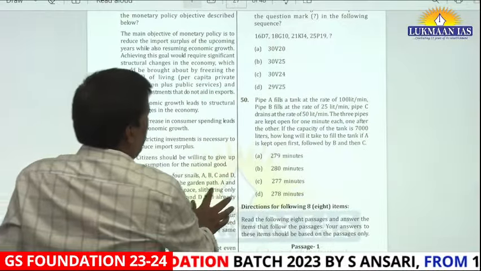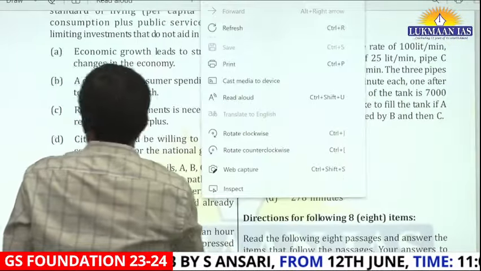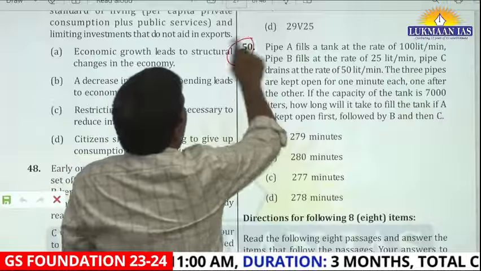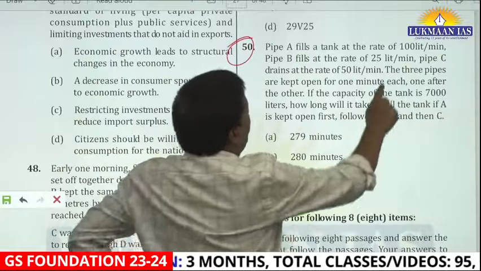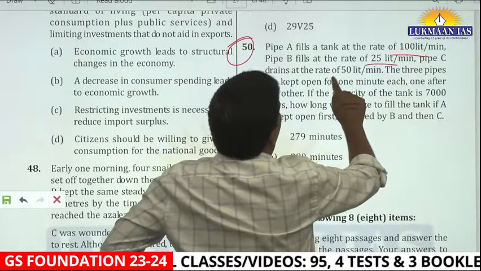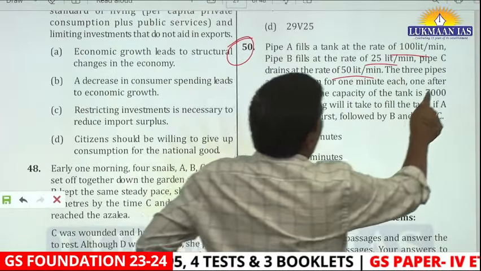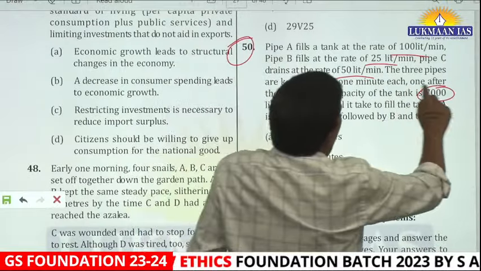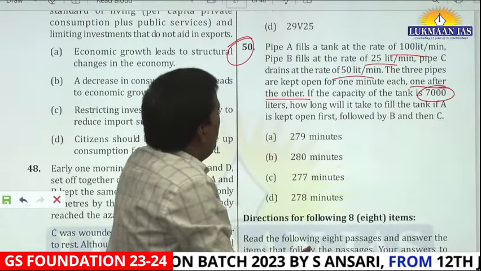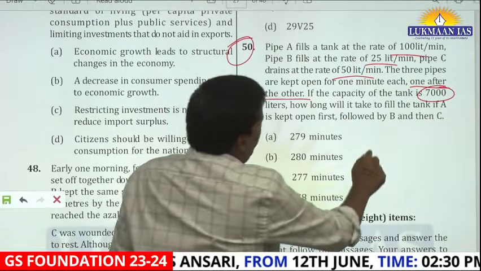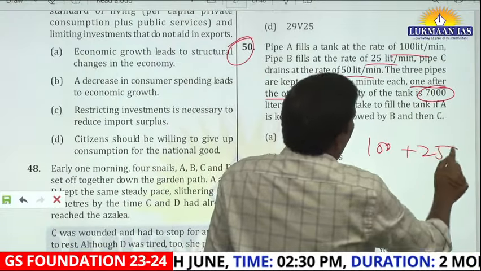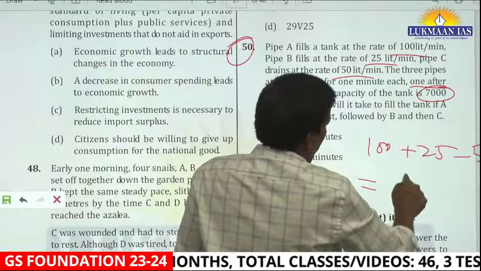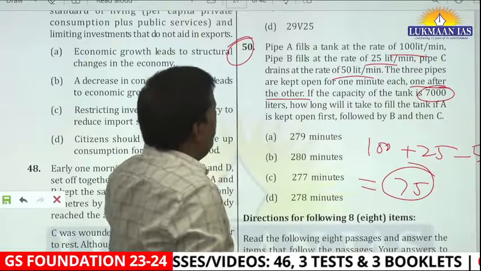Okay, now this is a good question. What is happening here? Pipe A fills the tank at the rate of 100 liters per minute, B at the rate of 25, and C at the rate of 50. Okay, and the capacity is 7 minutes. The 3 pipes are kept open for 1 minute each, one after another. See, the key phrase is one after another. So you start pipe A, then start pipe B. First pipe A runs at 100, then 25, then what does C do? C drains at 50. Within 3 minutes, what will you get? 75, whatever your dimension. So this is what is happening.